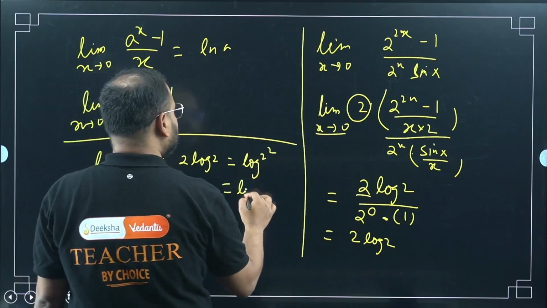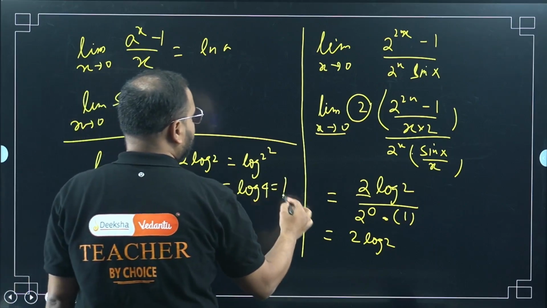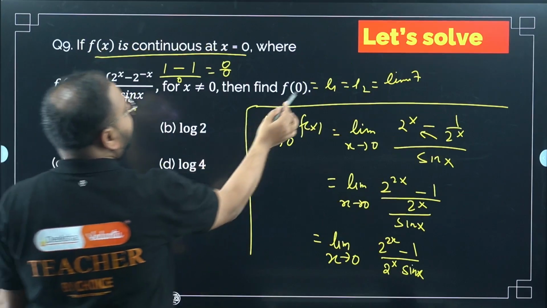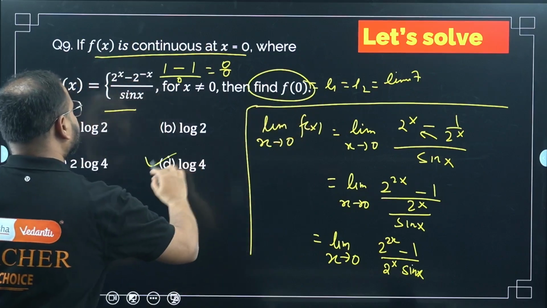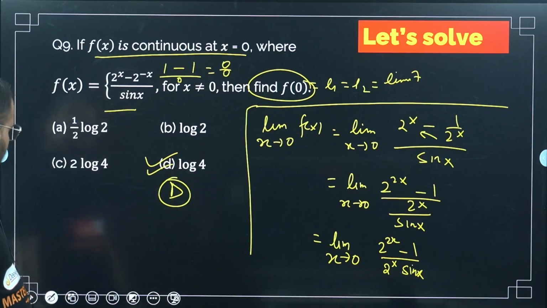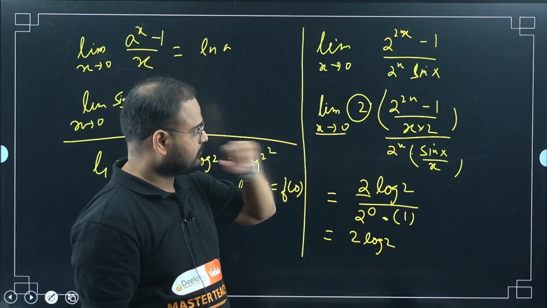So I get this as log 4, and this will be equal to f of 0. That's what they're asking: find f of 0. Log 4 I got, option D is correct. Okay, so what's important over here? What's important is knowing these properties.